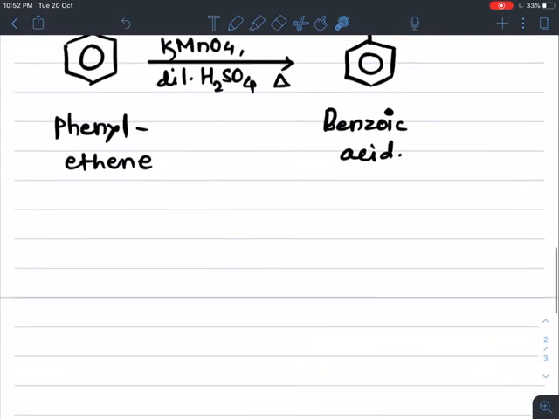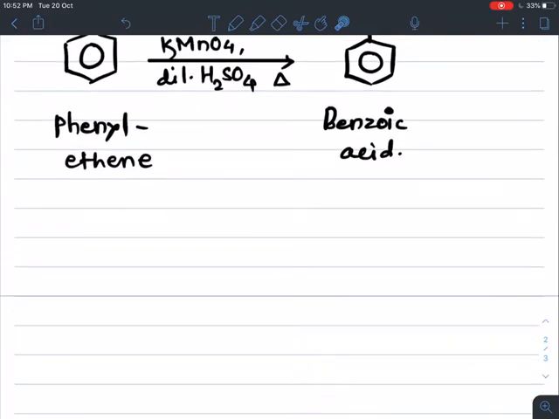If we take one more example, cyclohexene. What is the formula of cyclohexene? This is cyclohexane, and if we write one double bond between two carbon atoms, then the name of this compound is cyclohexene.